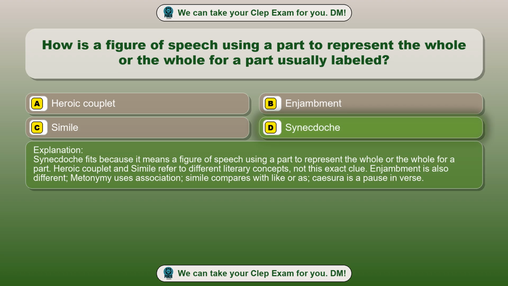Synecdoche fits because it means a figure of speech using a part to represent the whole or the whole for a part. Heroic couplet and simile refer to different literary concepts, not this exact clue. Enjambment is also different. Metonymy uses association, simile compares with like or as, caesura is a pause in verse.